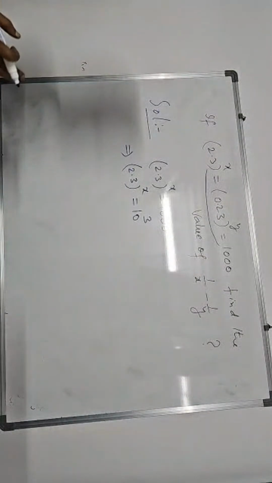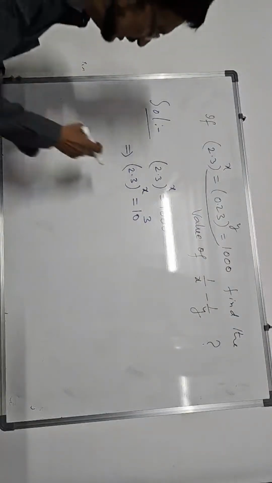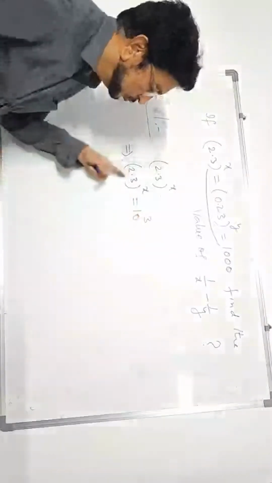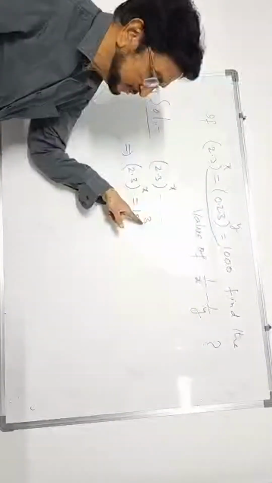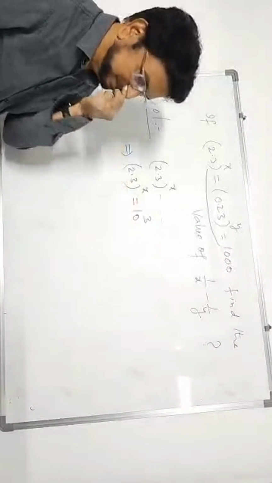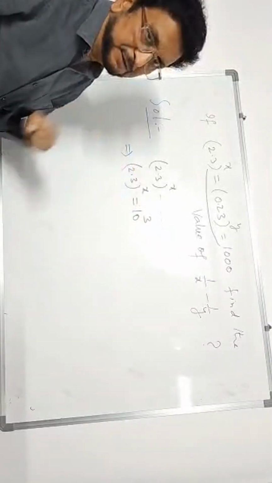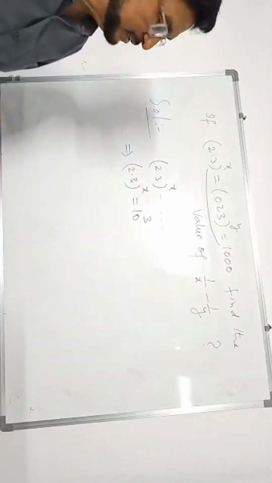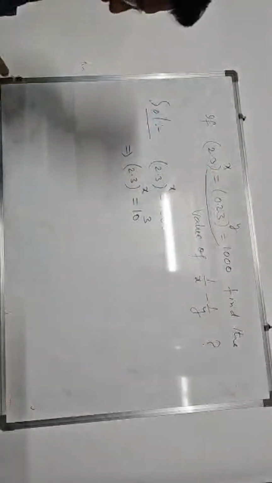Now how can you write it? If this exponent is taken here, it becomes 3x. Taking the x to this side, it comes under the power, 3 by x. Or if you take this 3, it comes x by 3. You can write 2.3 power x by 3 is equal to 10 power 1. You can write it that way also.